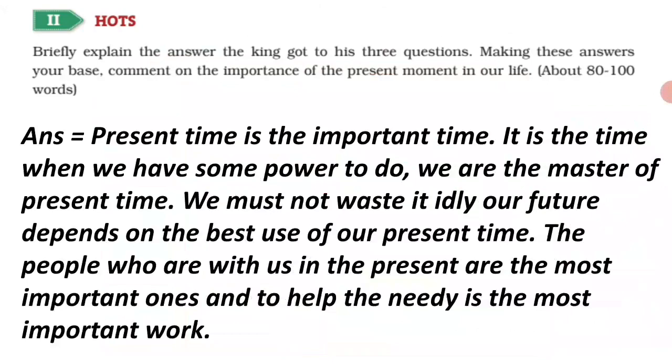We must not waste it idly. Our future depends on the best use of our present time. The people who are with us in the present are the most important ones, and to help the needy is the most important work.